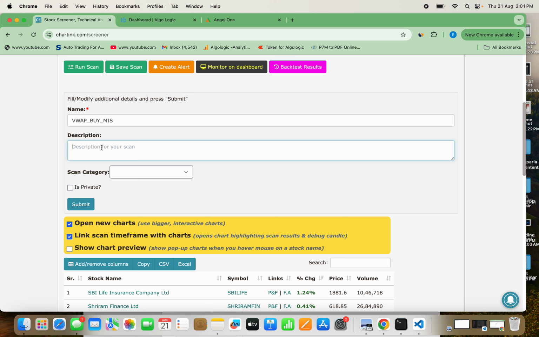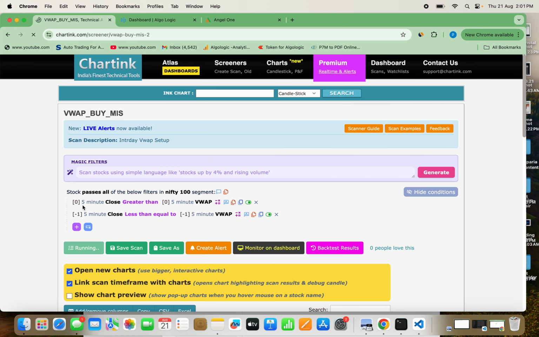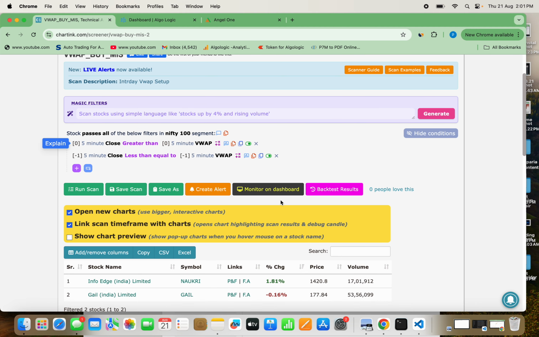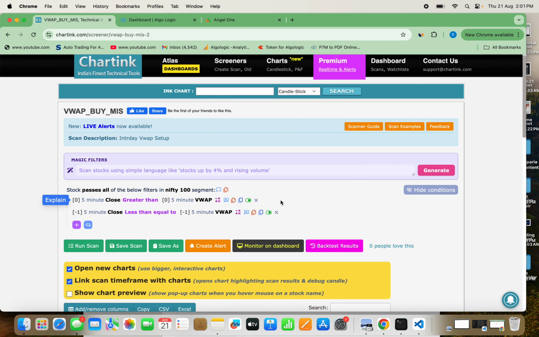So I will just write some description here: intraday VWAP setup. Now scan category, I can skip it. I'll make it private, and I'll just submit it. Once I do a submit, it will be going somewhere to save this thing. We will check that one also subsequently.